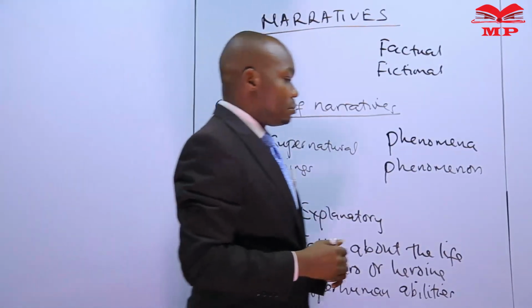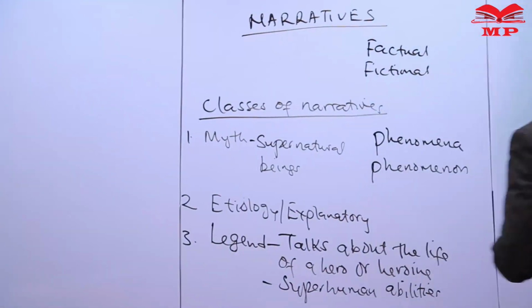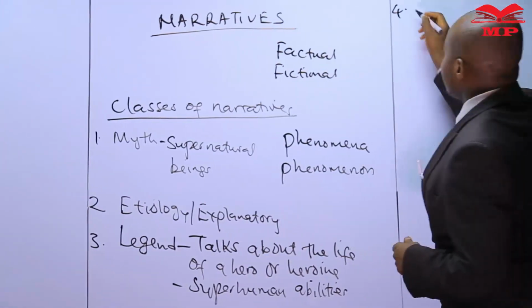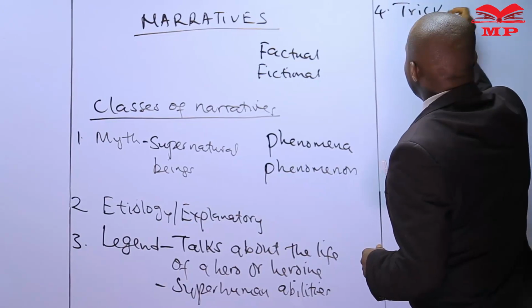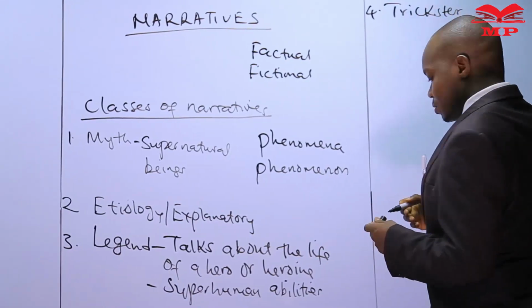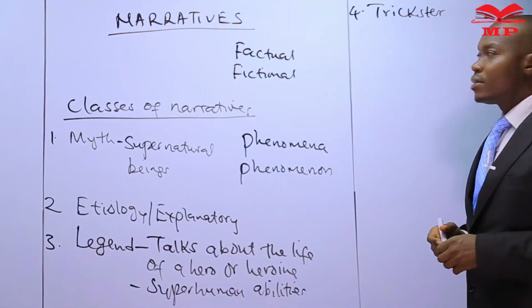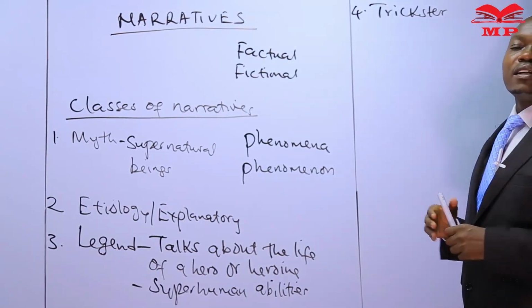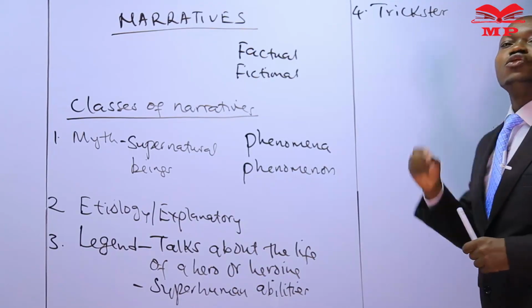The fourth example of a narrative is what is called a trickster. Now, students, as the word suggests, a trickster is a story where there is trickery.